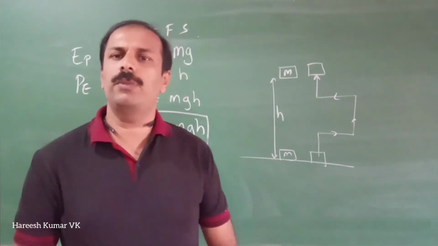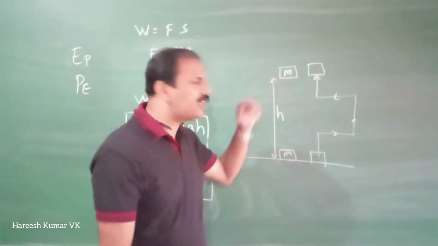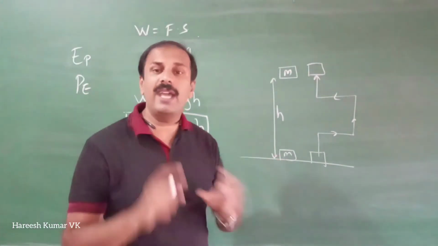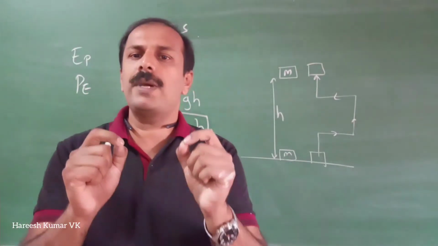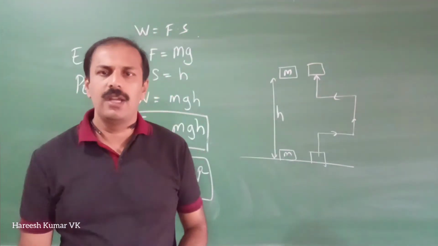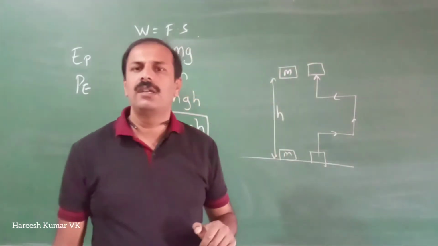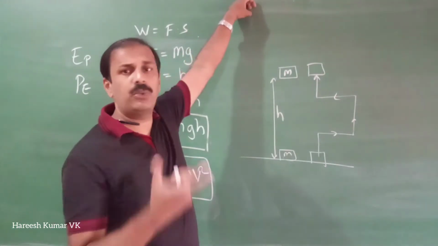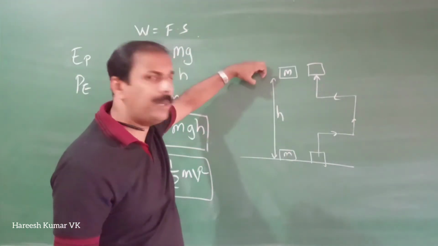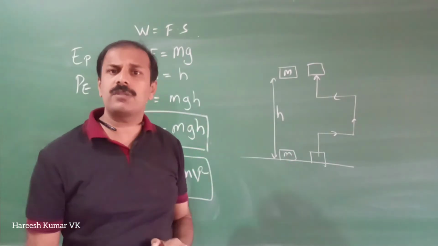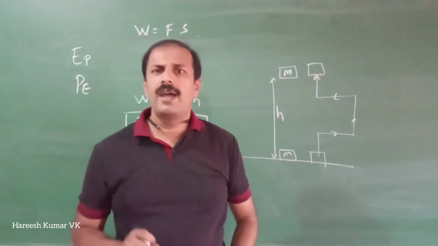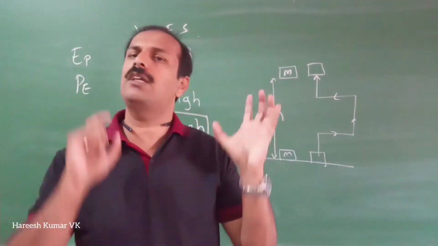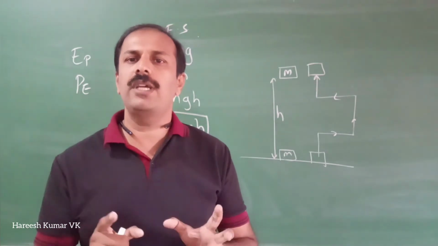Now one thing you have to remember: potential energy depends on the final position only. The work done against the gravitational force always depends on the initial and final position only. So if you take any path, the work done will be the same. For example, if you lift it more, you are doing more work, but when you bring it back, you are doing negative work, so the total work becomes the same. So work done and potential energy depend on the position only. Whatever path you take, the potential energy remains the same.